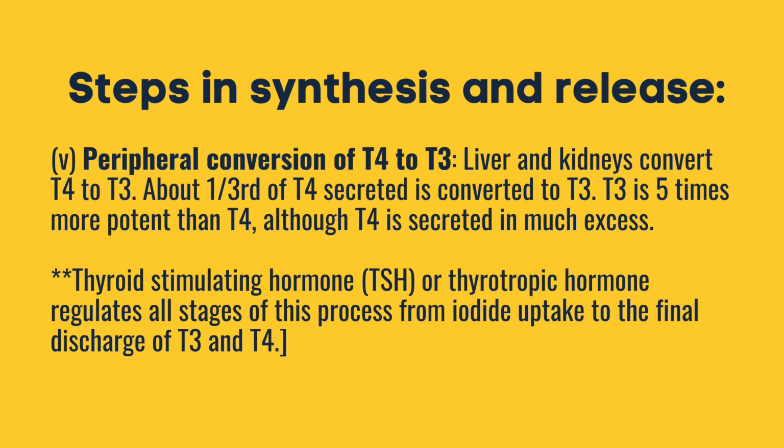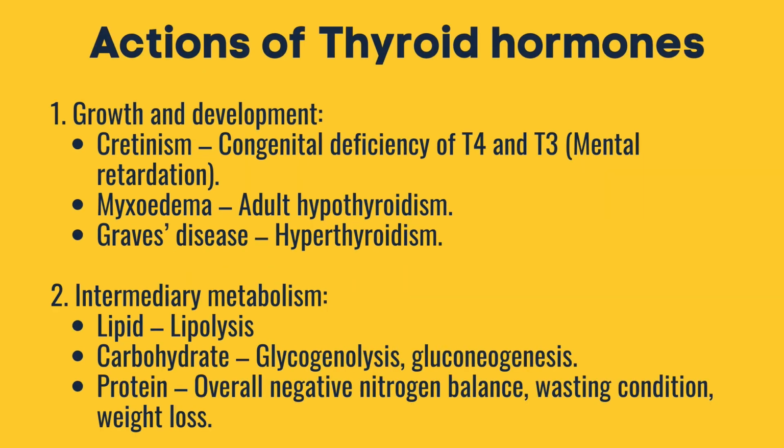Liver and kidney convert T4 to T3. About 1/3 of T4 secreted is converted to T3. T3 is 5 times more potent than T4, although T4 is secreted in much excess. Take note, thyroid-stimulating hormone or thyrotropic hormone regulates all stages of this process from iodide uptake to the final discharge of T3 and T4. Next, let's proceed to the actions of thyroid hormones.